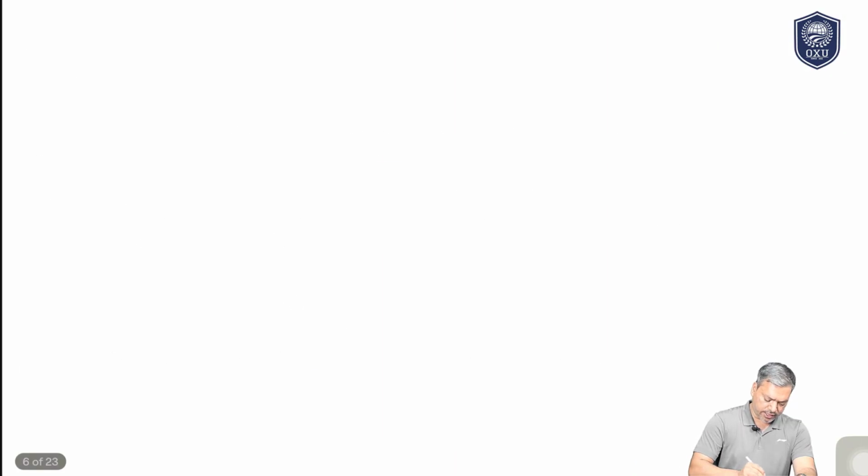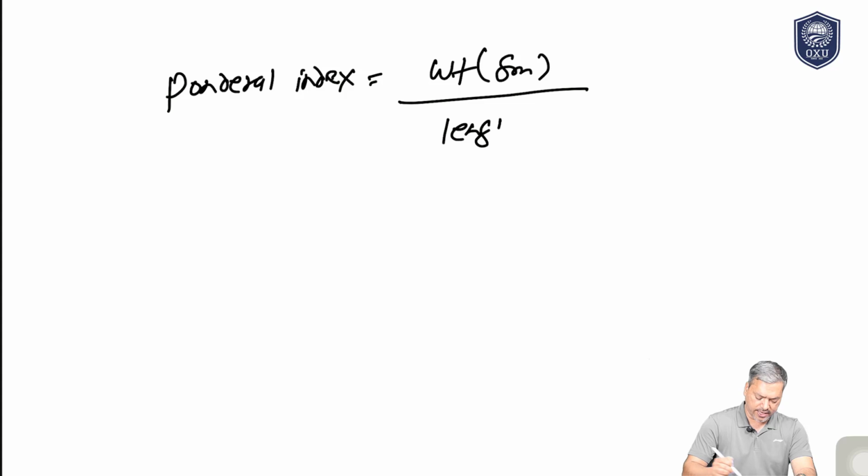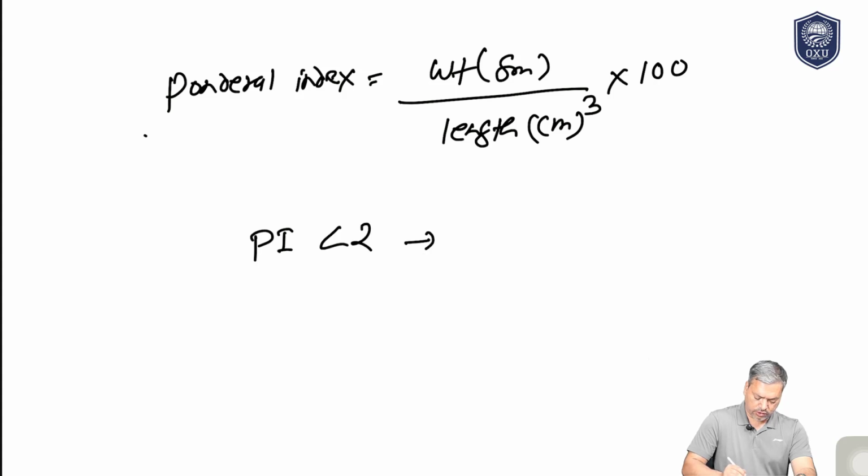Ponderal index is calculated as weight in grams divided by length (we don't call it height at that age) in centimeters cubed, multiplied by 100. If ponderal index is less than 2, it clearly shows this is a case of asymmetrical IUGR.